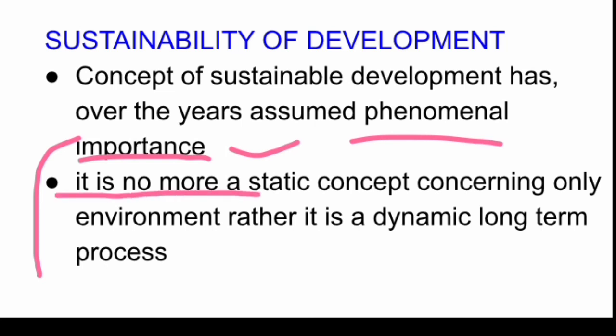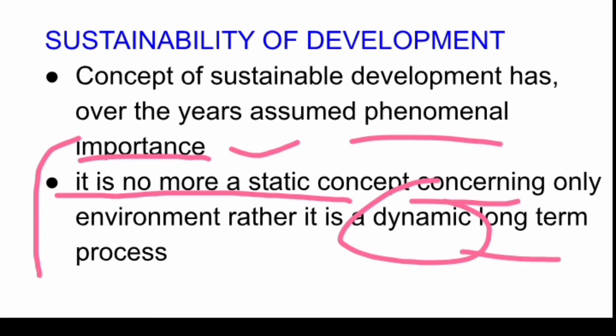It is no more a static concept, it is dynamic in nature, because the process of development keeps changing, and the type and kind of development is also changing. So the concept of sustainable development is also changing. So it is a dynamic concept or long-term process. Okay, so how can we summarize sustainable development? Development without damaging the environment or without compromising the future of our generations.